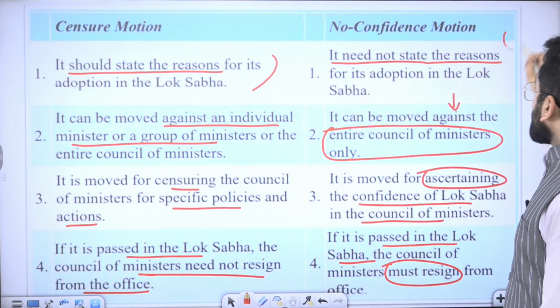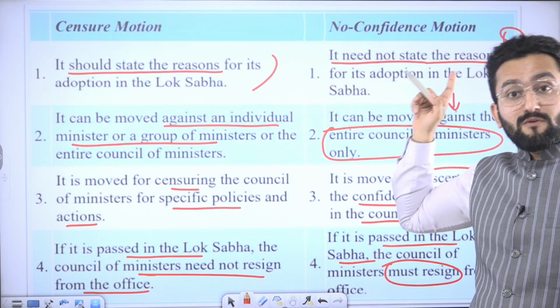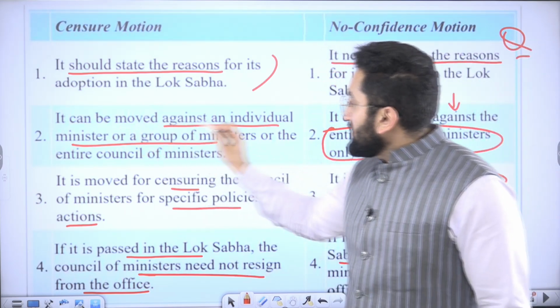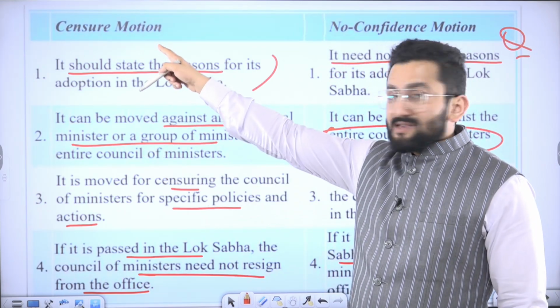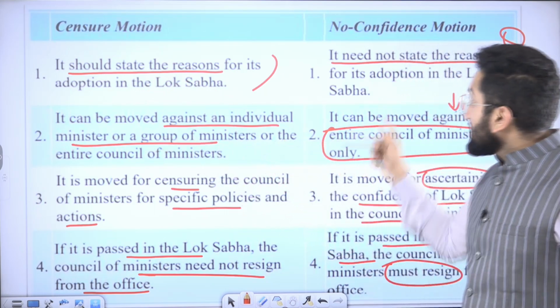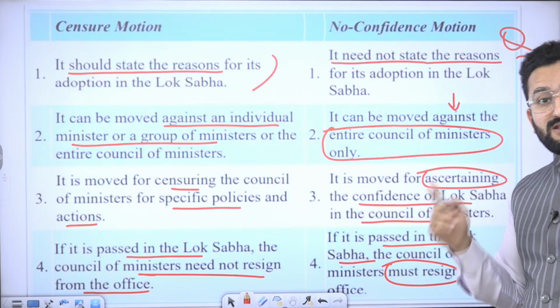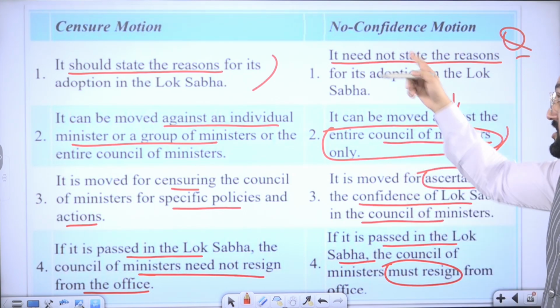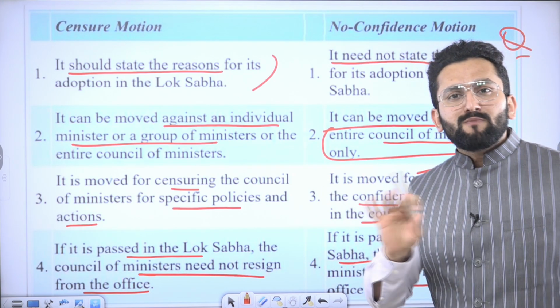Please remember, a question can be raised, a statement can be made from here in upcoming prelims also. A censure motion is moved against an individual minister or a group of ministers, but a no confidence motion is raised against the whole government, meaning the council of ministers. No confidence motion cannot be used against a particular minister or group of ministers.